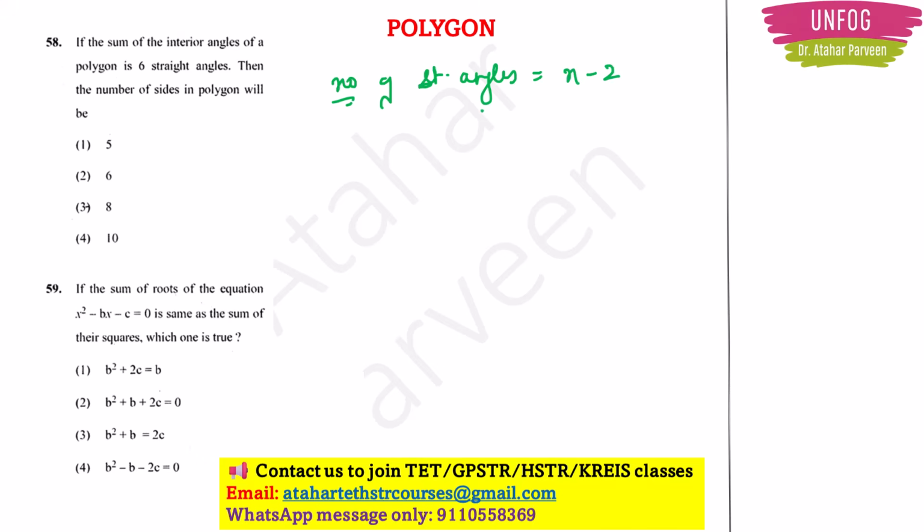Okay. So here what is n? N is the number of sides. So how many sides are there? That only I have to find. But the straight angles they have given, it is 6. So here I will write 6. This is equal to n minus 2, or n is equal to 6 plus 2 is equal to 8. So n is the number of sides. So option 3 will be the correct answer here.